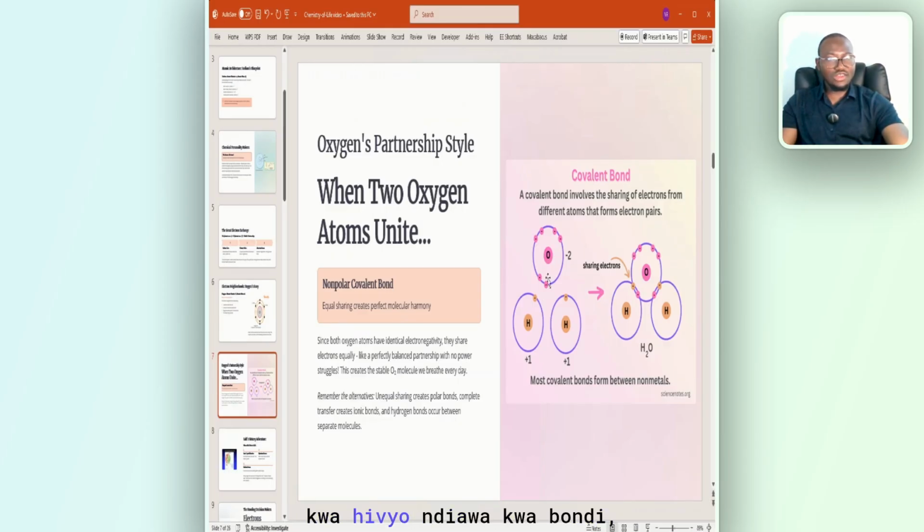Now, when we are talking about the bonds, this is oxygen, this is hydrogen, this is hydrogen. So there's a bond here, there's a bond here. This is oxygen sharing, as I just mentioned in the last slide, 1 bond with this hydrogen, and 1 with this hydrogen. This sharing is known as a covalent bond. Covalent bond. And are they equal? Yes.